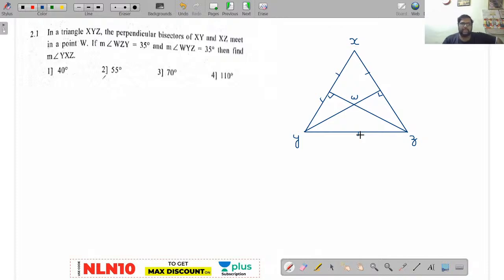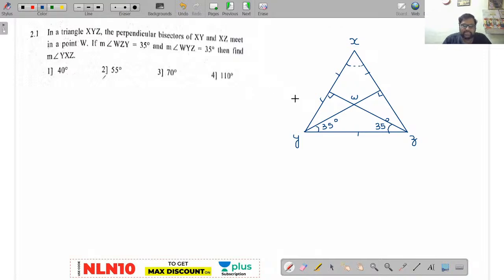Now WYZ is given as 35 degrees. You are asked to find out YXZ. Any answer for this? I think most of you can answer this easily. We have discussed the same basic property yesterday. Yes, very good, Meenu Kumari.